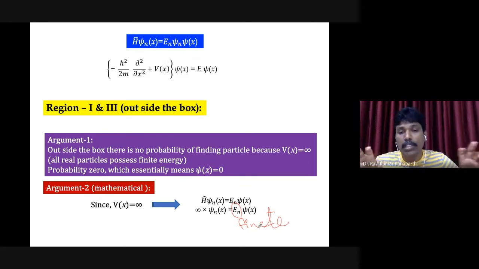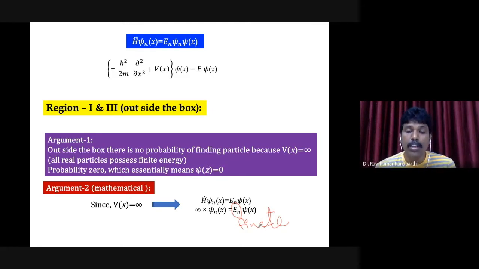So both sides have the same psi of x. How can this equality be satisfied? It can be satisfied only when psi of x is equal to 0. Otherwise, it is not possible. Infinity multiplied by psi of x is equal to a finite quantity multiplied by the same psi of x.